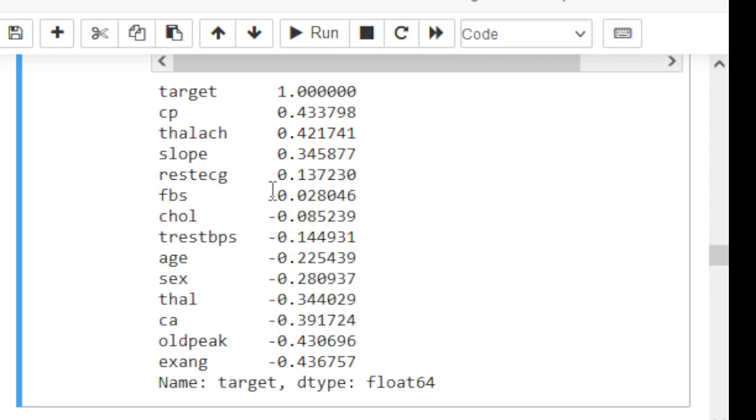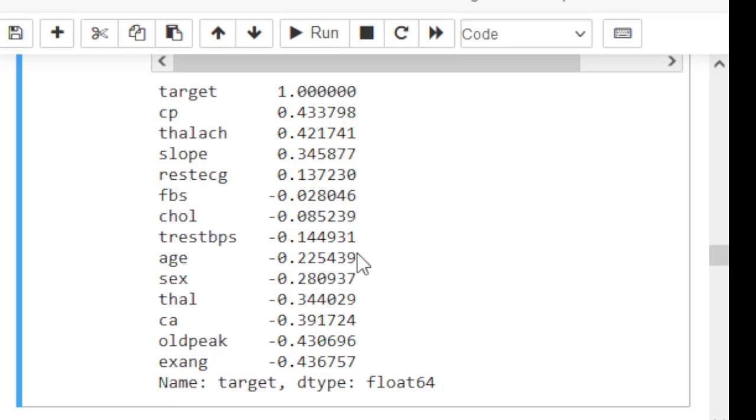And the reverse, no variables are strongly positively correlated with the target. Similarly, no variables have strong negative correlated values. There is no correlation between target and FBS. If we look at the value of FBS, it is minus 0.02. So this is the lowest value. So FBS has no correlation with the target variable.